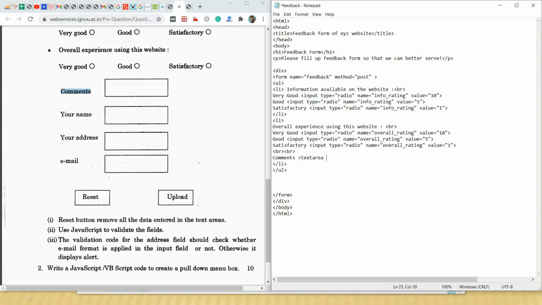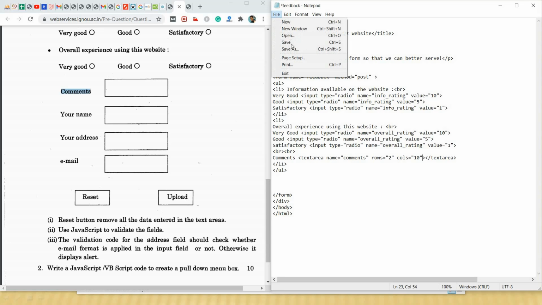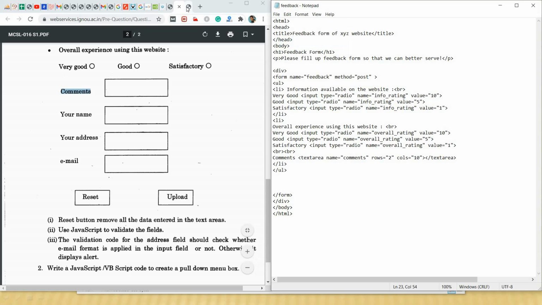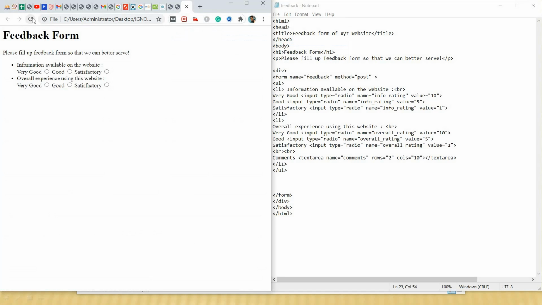And for the text area we have to give one name. We will give it as comments, no issues. Rows we can specify, we will specify rows as 2. And cols, that is columns, equal to, we will specify 10. Let's see, we will save this. Now we will refresh this page.